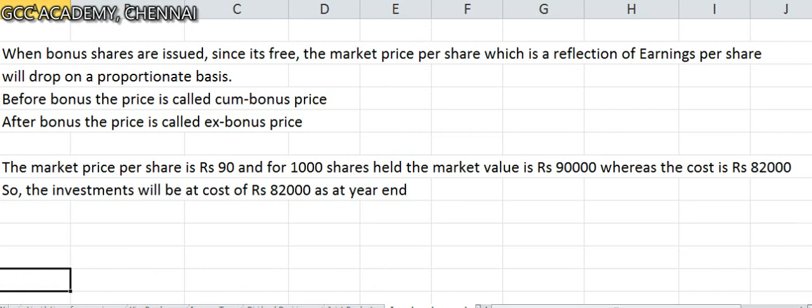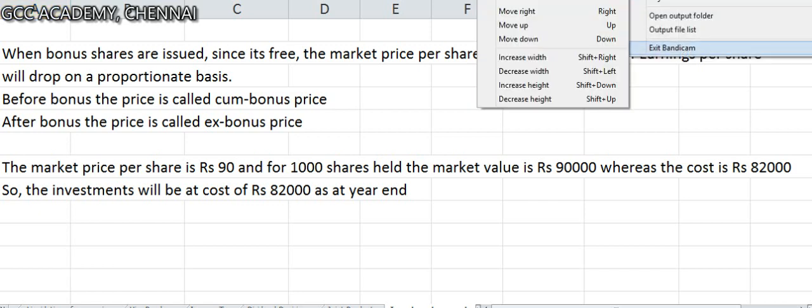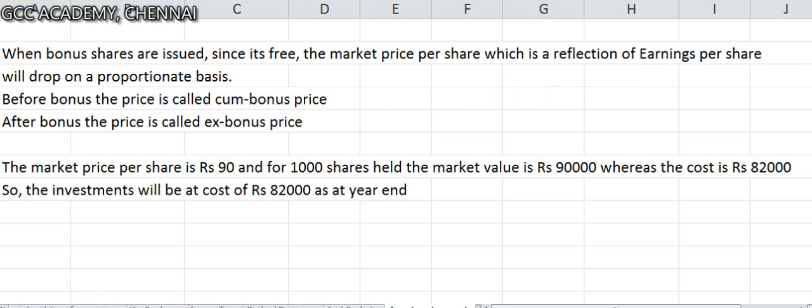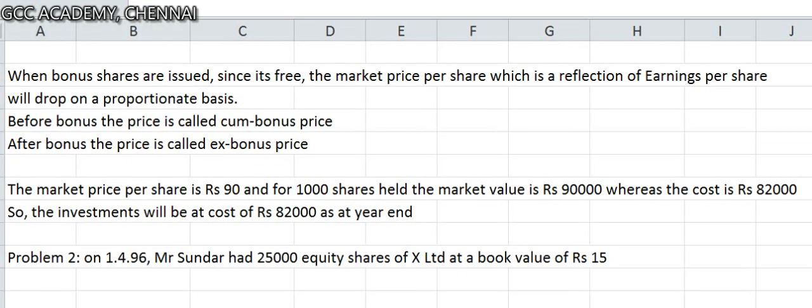Sundar, it's a fairly lengthy problem, so I'll read it out and I'll share the question with you. Sundar had 25,000. Okay, I'll probably put it down here before I do this problem for easy understanding. I'll read out the question, then I'll send it to you separately because it's a lengthy question. In order to save time, I'll do that.